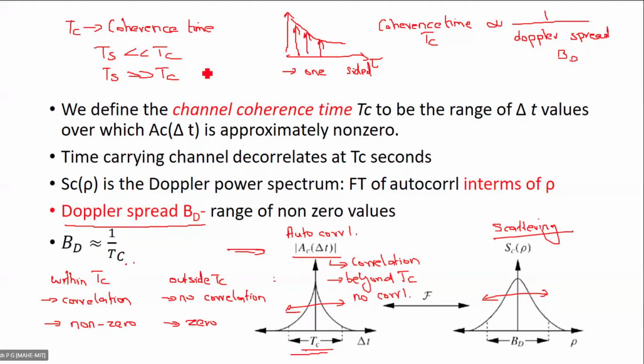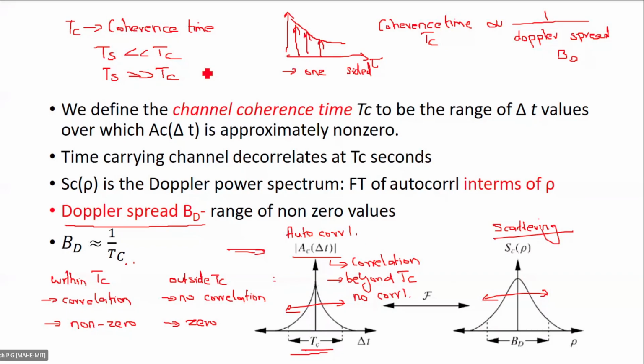See, we have seen the effect of TC. So if the time is within TC, there is less amount of variation. Channel is almost static. But if the time is more than TC, then there is much variation.